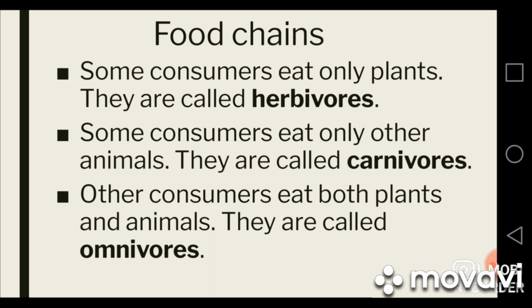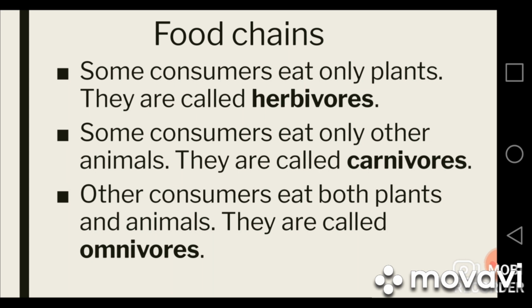Usually there are three types of consumers. Some are herbivores, some are carnivores, and some are omnivores. Herbivores are those consumers that only eat plants, and they get all their energy by eating plants only. Horses, zebras, camels, goats, mice, rabbits, deer, and many other animals which only eat plants are called herbivores.